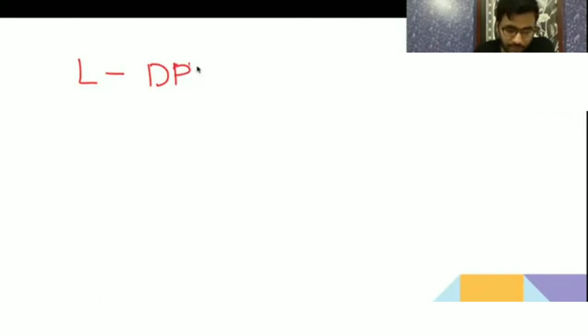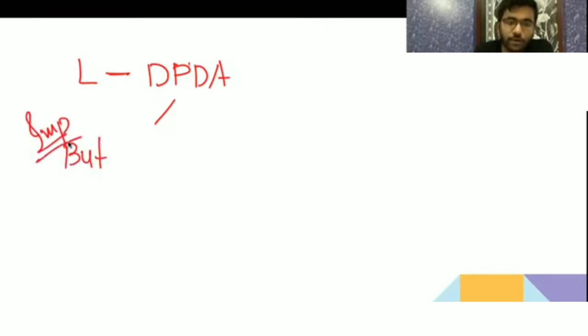For deterministic push down automata, acceptance by empty stack is a subset of acceptance by final state. But it is your GATE previous year question, very important.